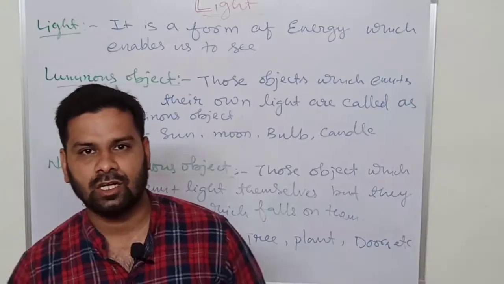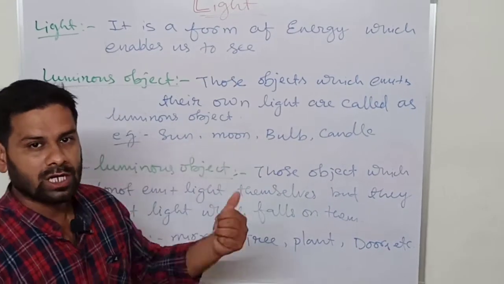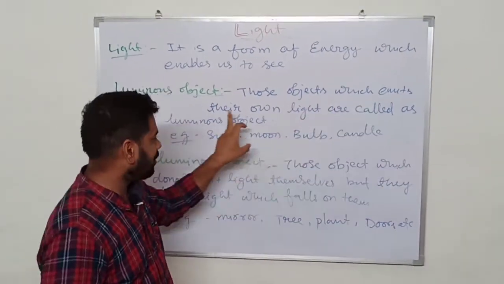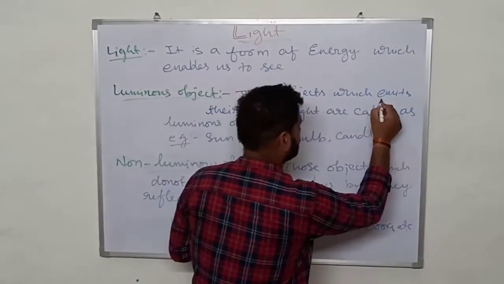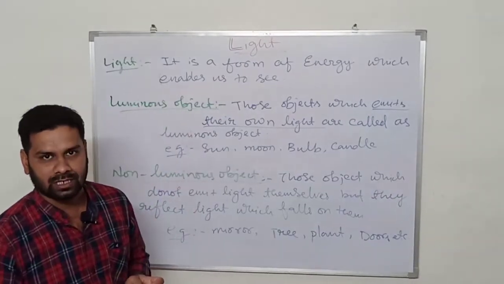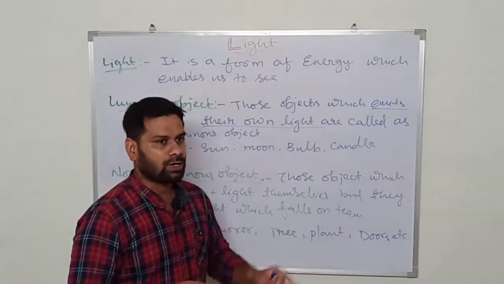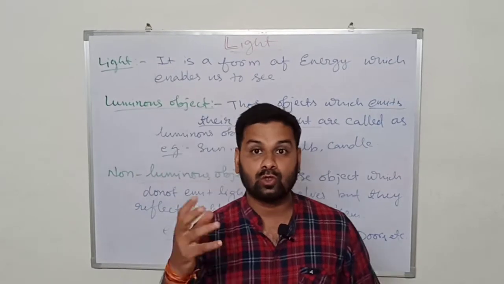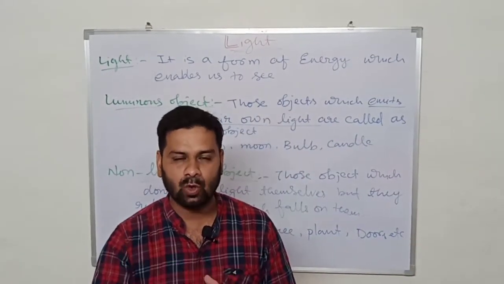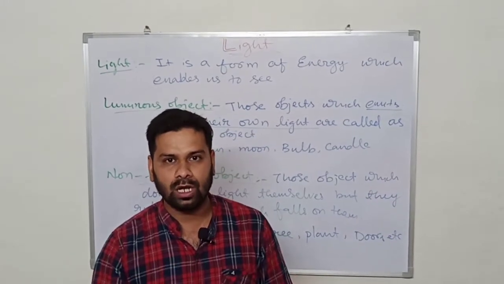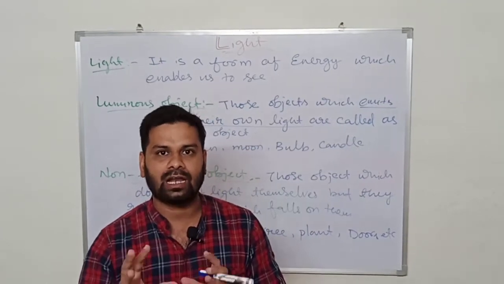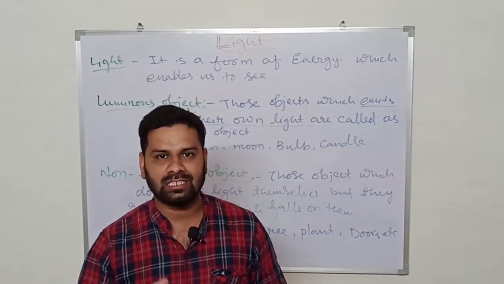Next is luminous and non-luminous objects. What are luminous objects? Luminous objects are those objects which emit their own light. Examples: sun, moon, bulb, candle. Those objects which emit their own light. That means the sun gives its own light, the moon also gives its own light. They are not borrowing it from somewhere else. So all those objects which emit their own light are called luminous objects.